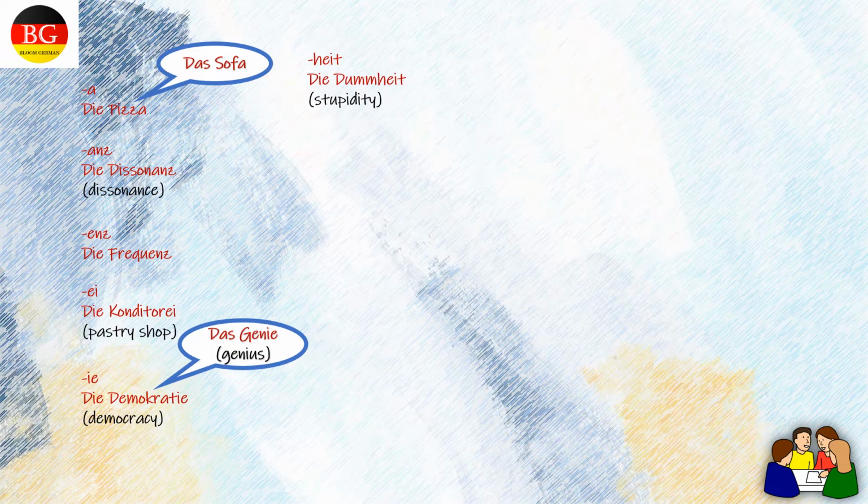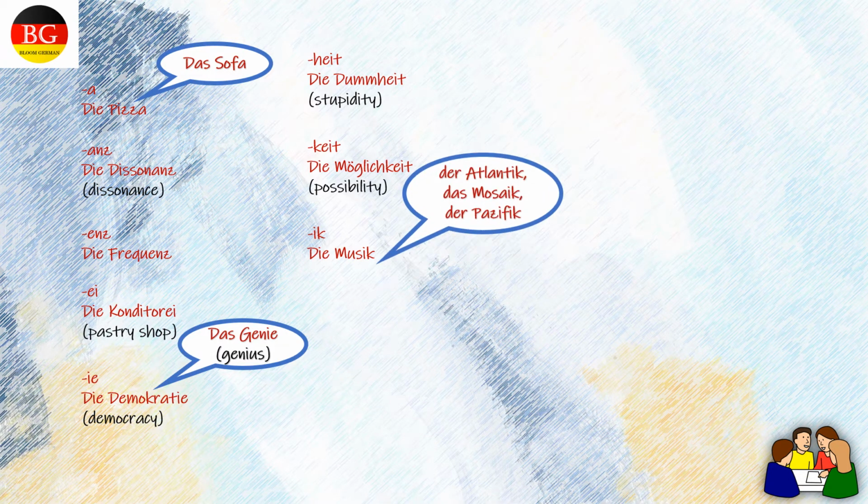Nouns ending with -heit are also feminine. Die Dummheit. Ending with -keit, all are feminine. Die Möglichkeit. Nouns ending with -ik, zum Beispiel die Musik, all are feminine. Exceptions for this are der Atlantik, das Mosaik, der Pazifik.